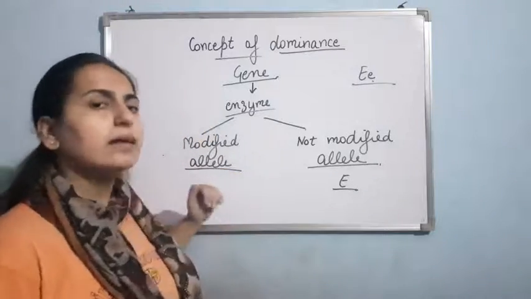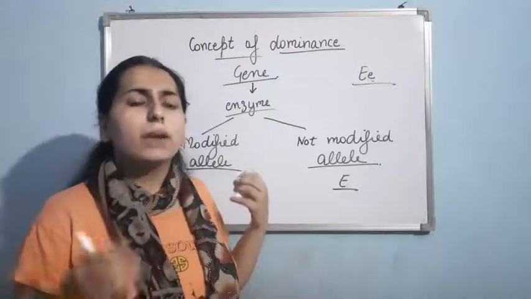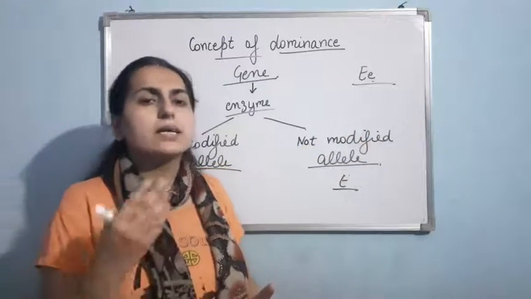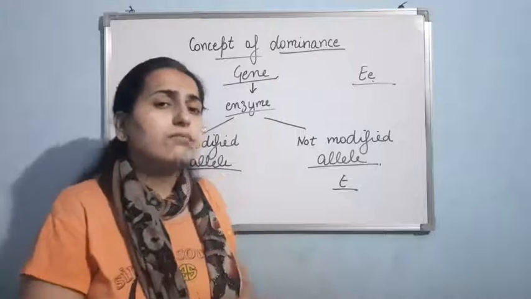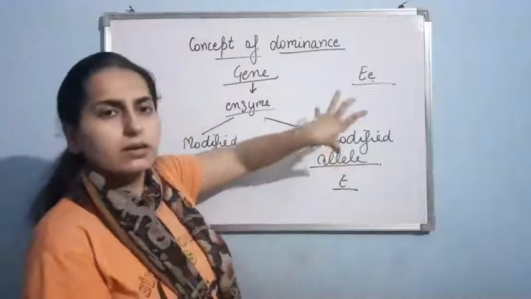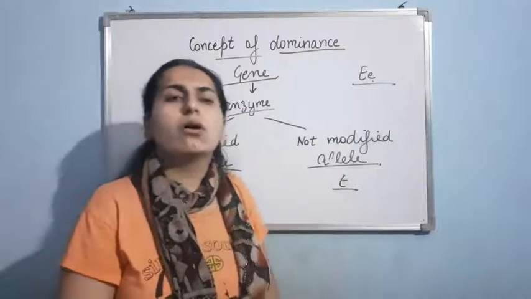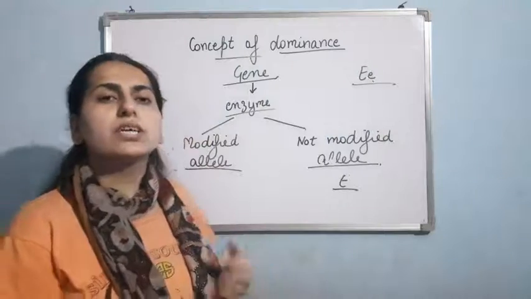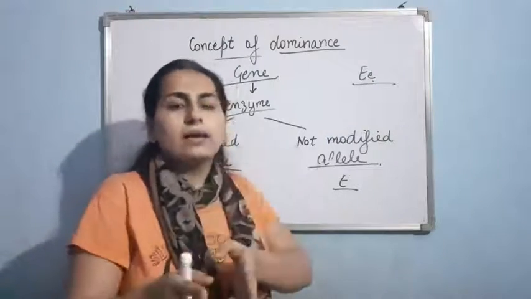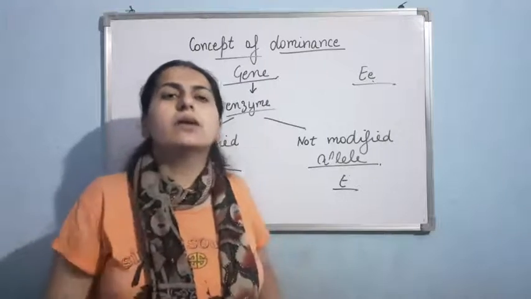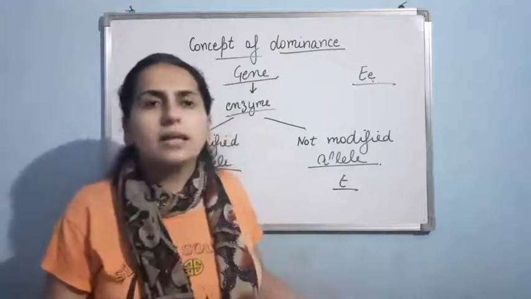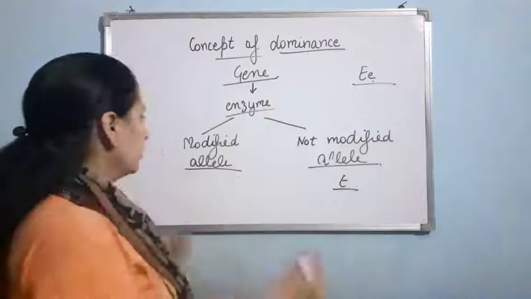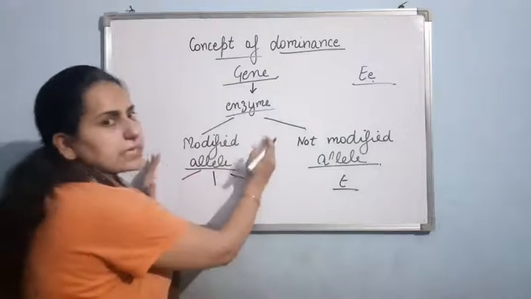So this modified allele in this case will not take any part in the phenotype. So basically this unmodified allele will take part, and as a result, the phenotype of the organism will be under the control of this unmodified allele, which we can call the dominant allele. Now the third case: if there is a modification in such a way that the new modified allele doesn't produce any enzyme at all, again in that case also the phenotype will be determined by this unmodified allele. So here, as I told you, three cases are there.